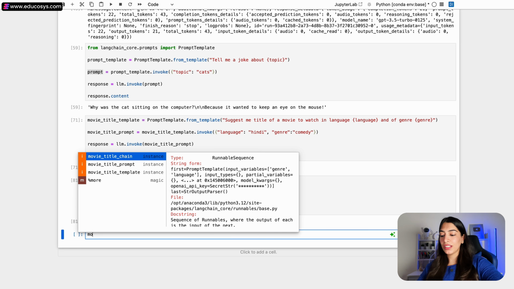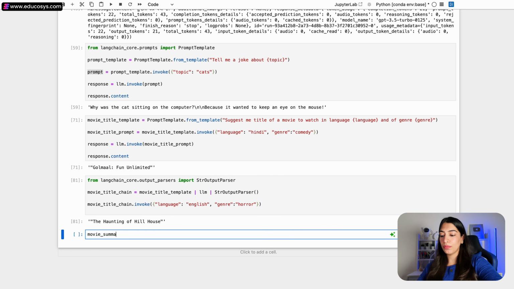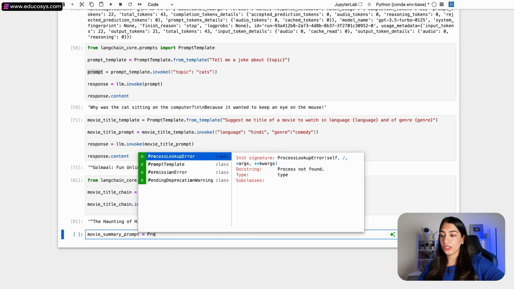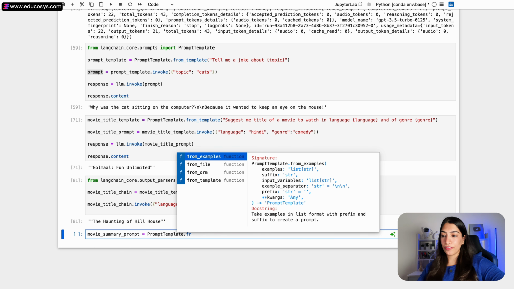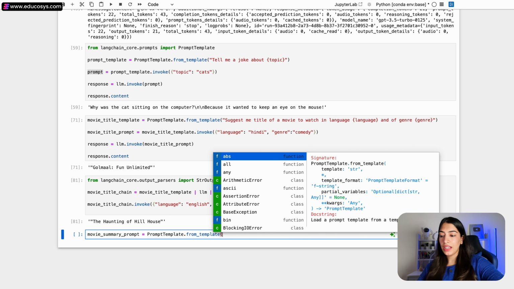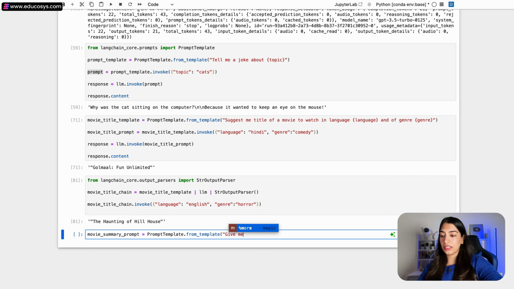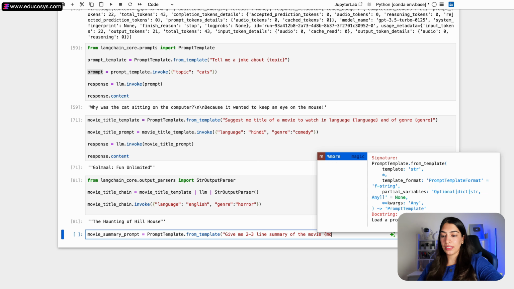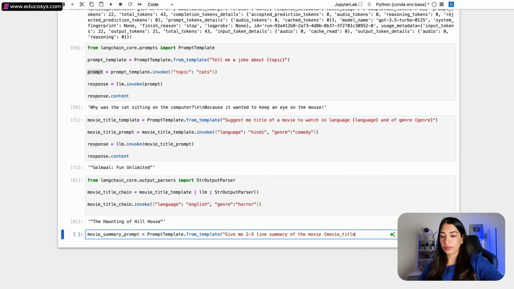What I'm going to do now is create another prompt, and I'm going to call it movie summary prompt. This is going to be similar to the movie title prompt. Just like how we did prompt template, from template we are going to give a 2-3 line summary of the movie, and let's give the variable movie title. So we have this prompt now.